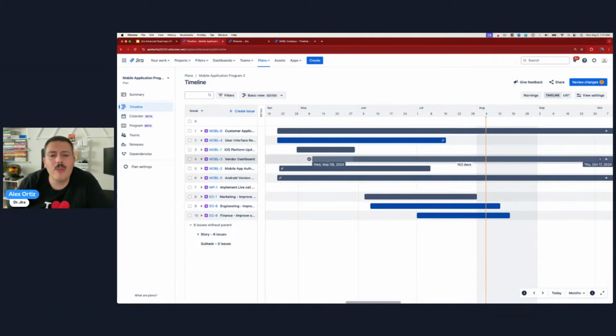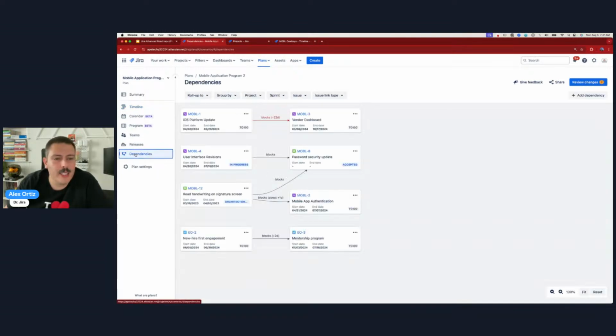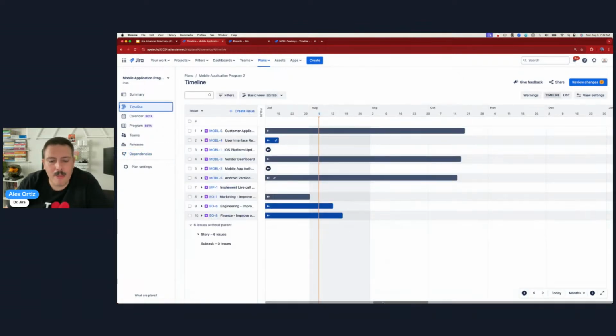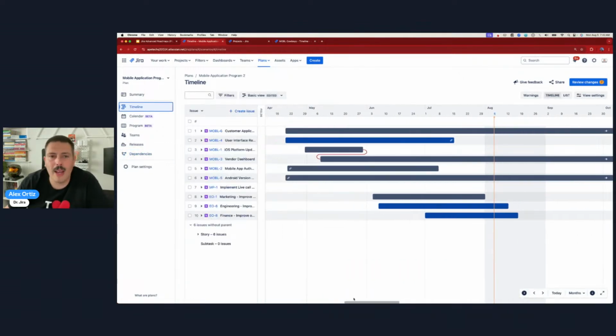The other thing though that I will tell you, to be honest, if you have these red, you can click on this dependencies view over here, and you can see that it's blocked by 22 days, and now you can at least go take action. You can go and discuss with your team and figure out a new date. But nothing here like Microsoft Project, right? Microsoft Project does it automatically for you. They say no more Microsoft Project.